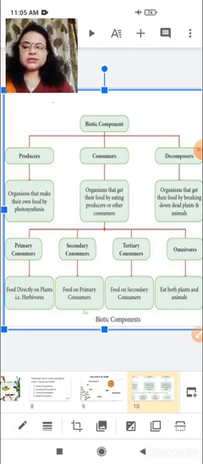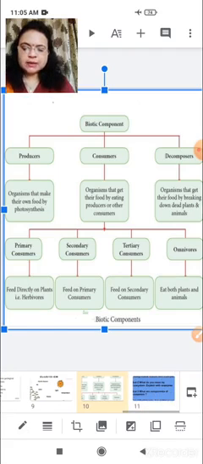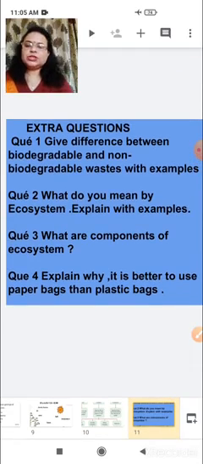What is ecosystem, how components interact with each other, you all have studied about this. So let us come to some question parts.